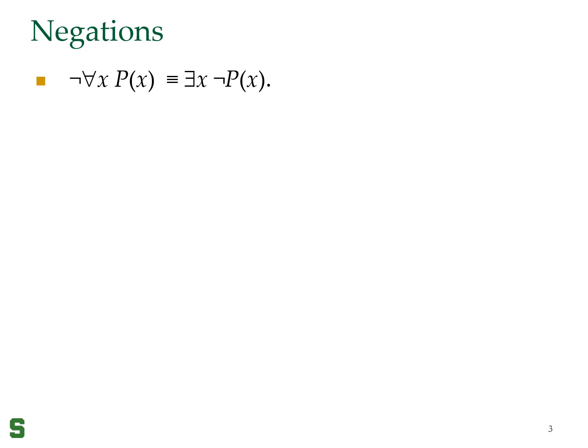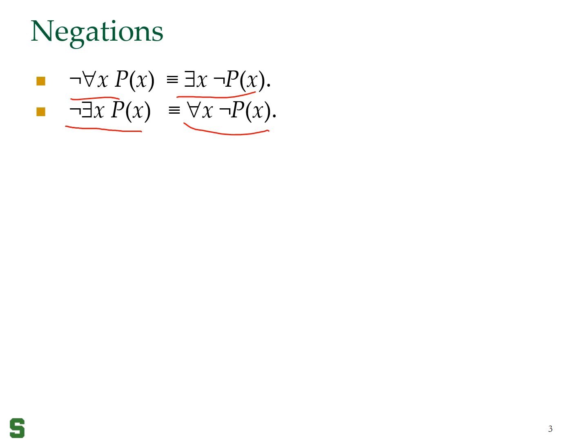So we want to show that not of for all x P(x) is the same as there exists x not of P(x). And in the same way, not of there exists x P(x) is for all x not of P(x).